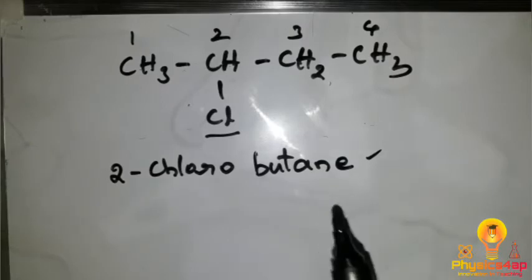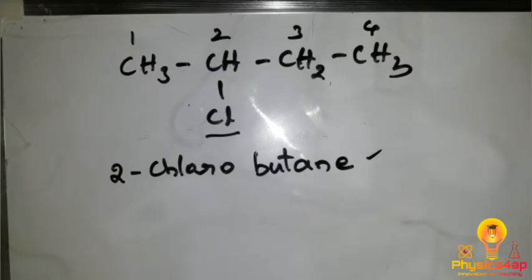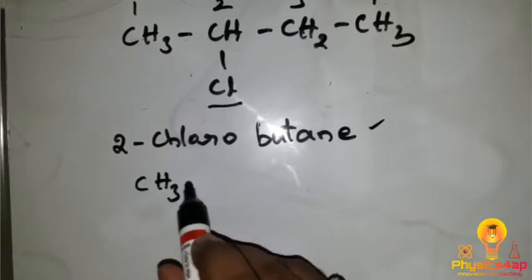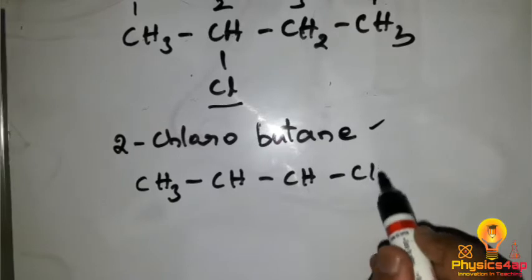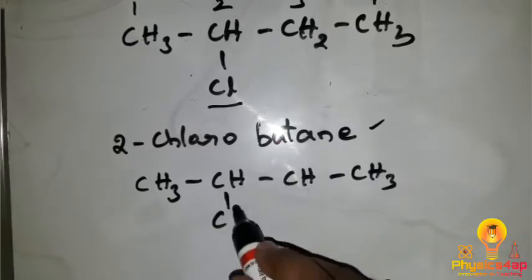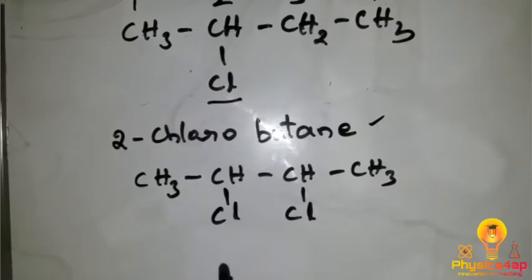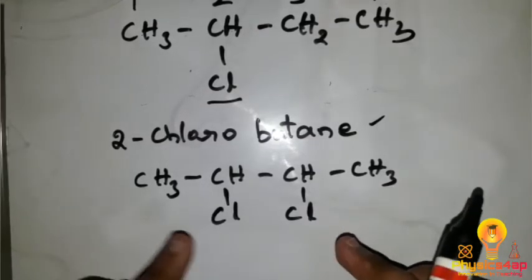For example, if there is another chlorine over here, for the same carbon structure, CH3 CH CH CH3, here we have a chlorine and here we have another chlorine. Now the number system can start from anywhere. Why? Because both are chlorine. So 1, 2, 3, 4.